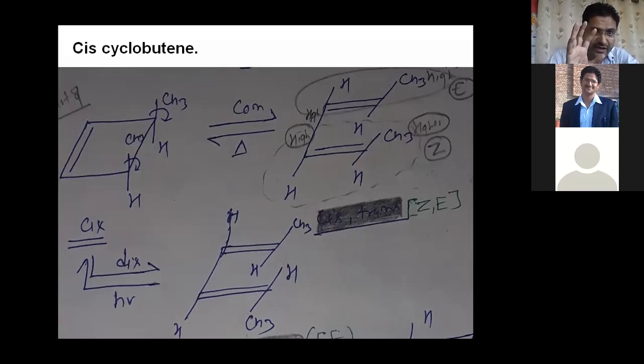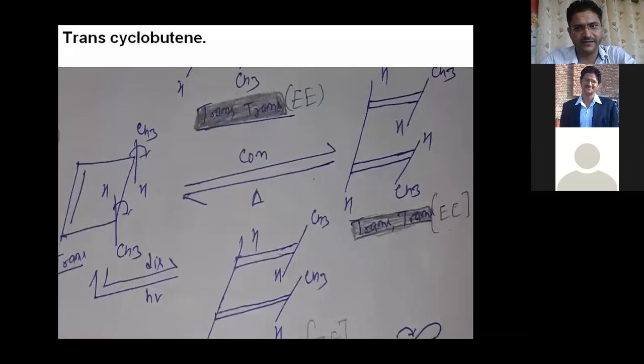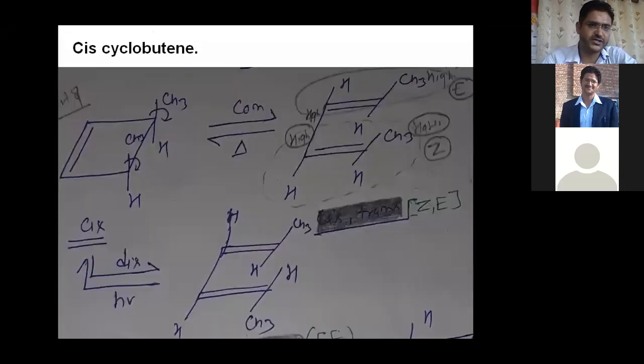So different types of product are produced. One is EE, second is ZE, and you can see EE right here, and here ZE. All are produced in this way, all different types of product, and these reactions are called stereospecific reactions. So cis cyclobutene gives two products, and they are specific and depend on the condition. These reactions are called stereospecific reactions.